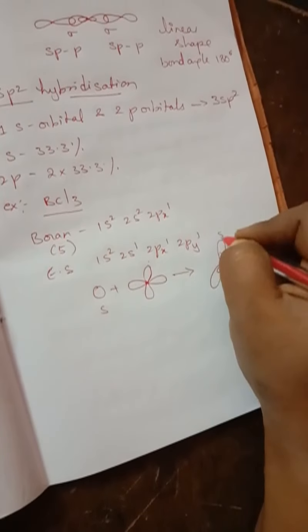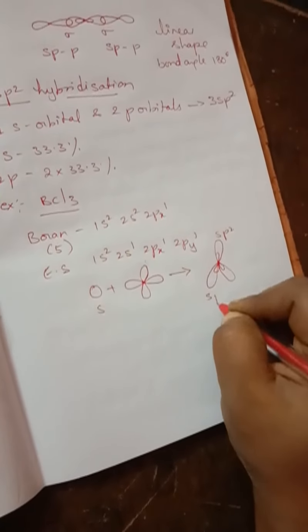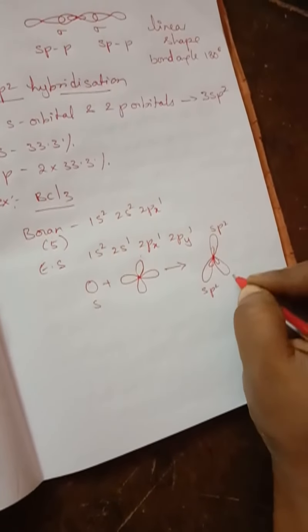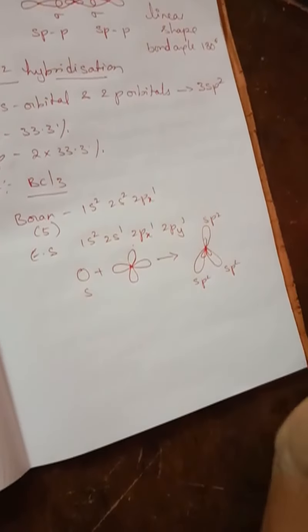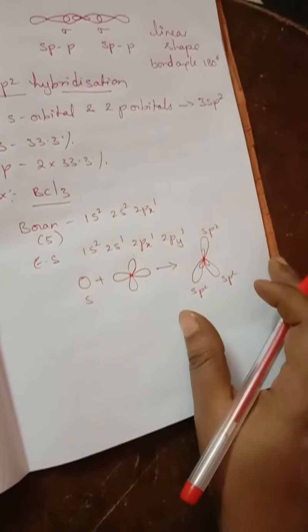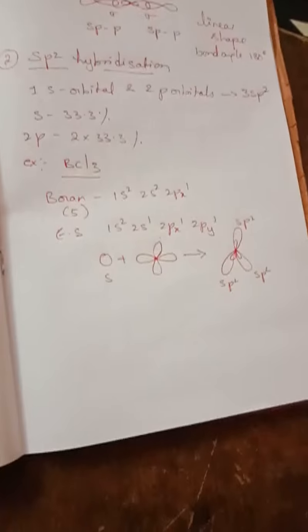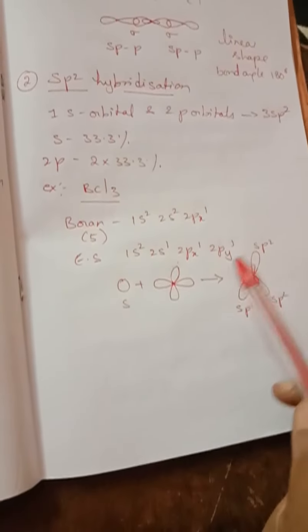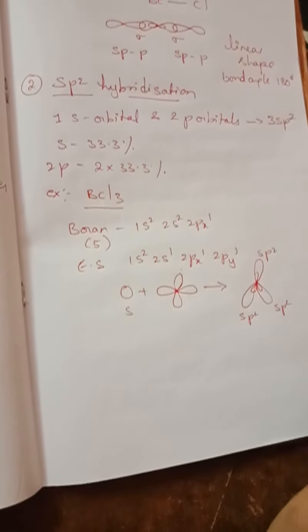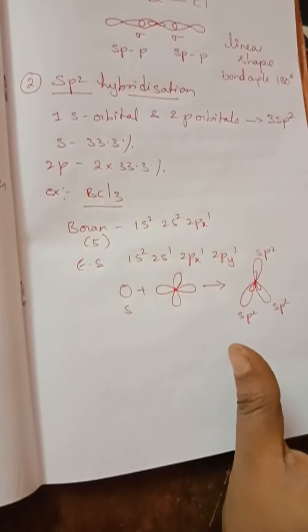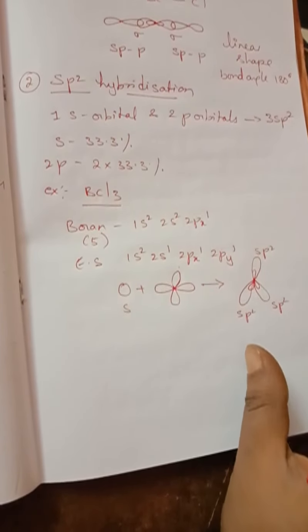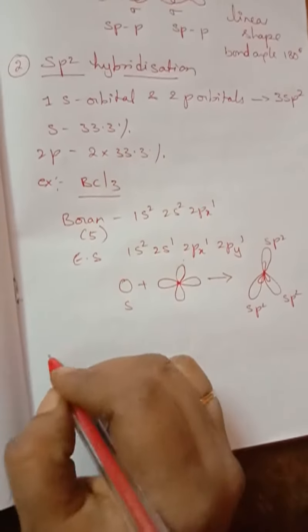So this one is sp2, sp2, sp2. So how is it looking, children? It is looking like a triangle, isn't it? So look at here, children. Each sp2 orbital forms a bond with the 3p orbital of a chlorine atom. So chlorine, again the chlorine electronic configuration, children.